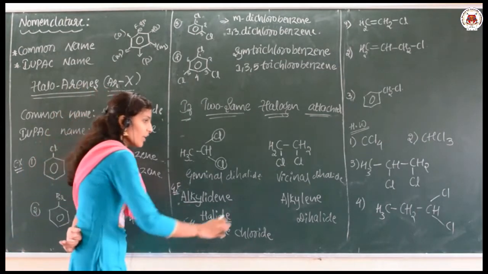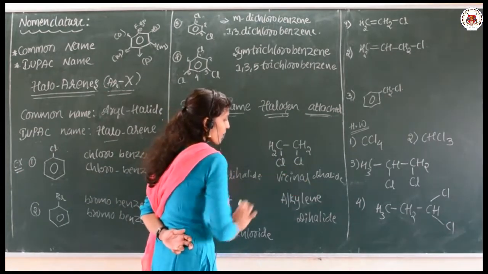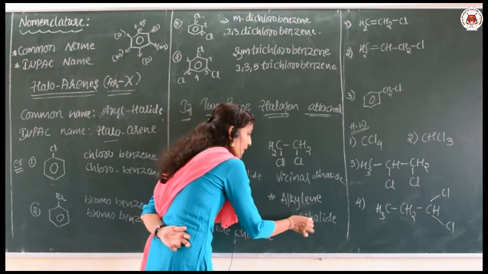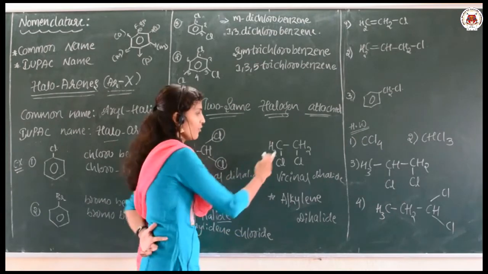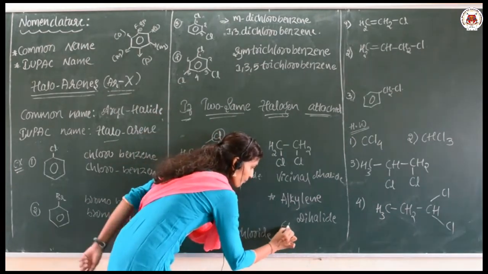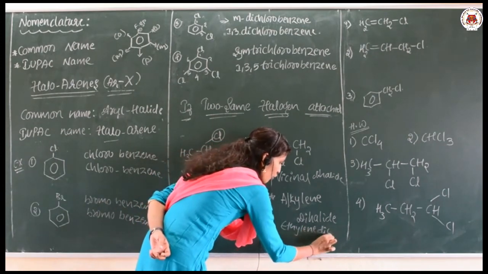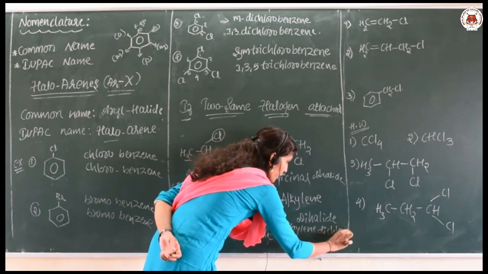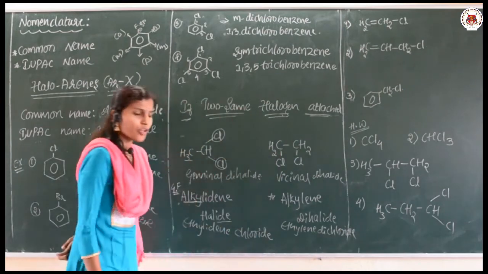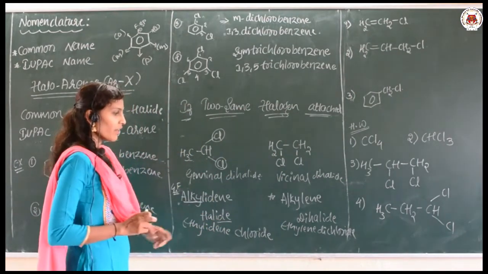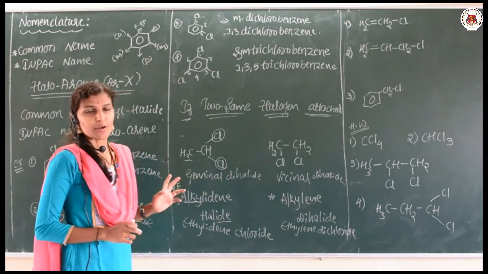Next, if it is a vicinal dihalide, what is the general form? You have to write alkylene dihalide. Which alkylene? Ethylene dichloride, since the halide present is chlorine. So ethylene dichloride is the IUPAC name of the above compound.